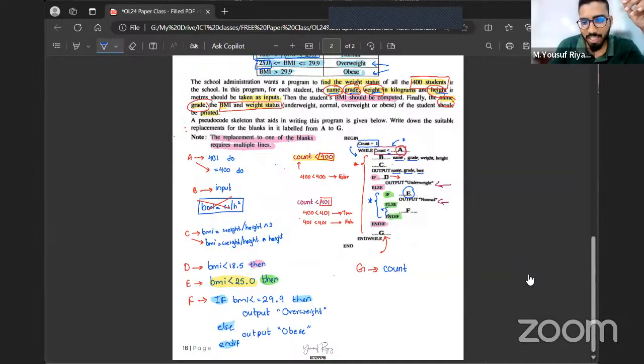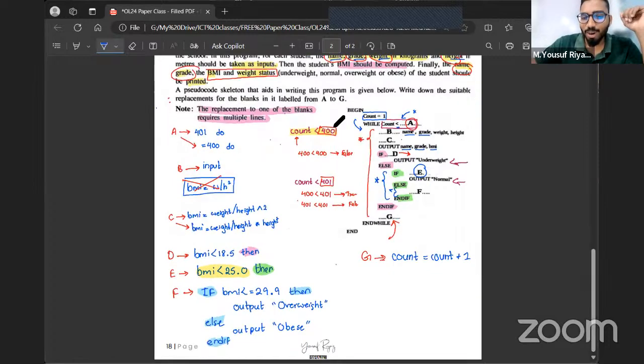Then what is happening in the statement here? Output name, grade, BMI. What is happening here then? See, all those are already given. So statement G is basically count equals count plus one. Without this, the program will not end. Is that clear, all of you? The program is very easy. It's just that you don't use your brains. You just want to finish the question quickly, or you just want to copy someone else's answer.